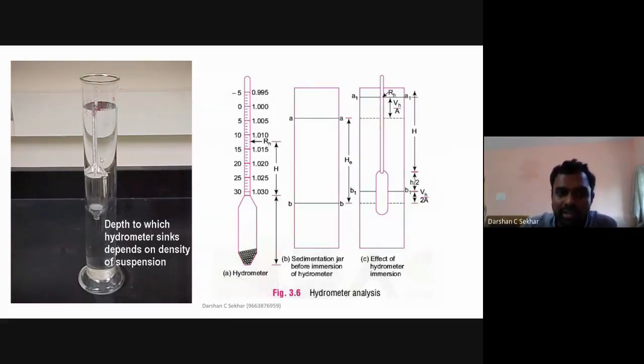Either I can put some 800 ml of water, place this hydrometer, the height of the water will increase, and take the volume. Otherwise, I can directly place this hydrometer on a weighing balance and take the volume as it is, because it has been manufactured such that the volume and the mass are equal. The density is equal to 1 with respect to the hydrometer. That is what I am trying to tell you here.